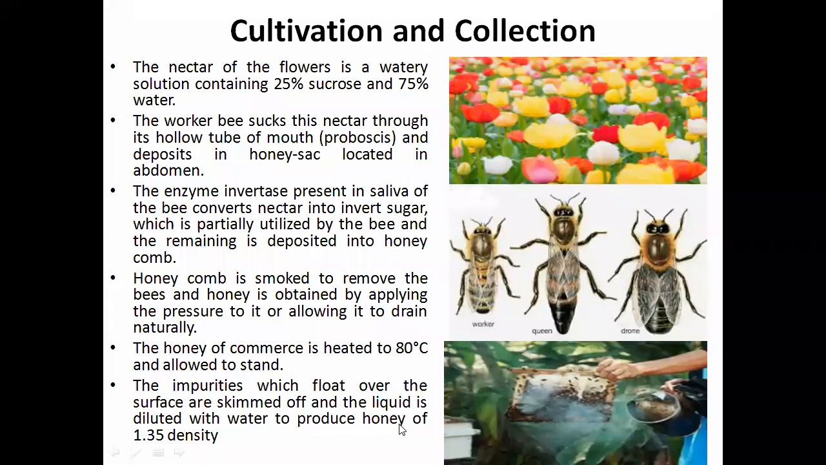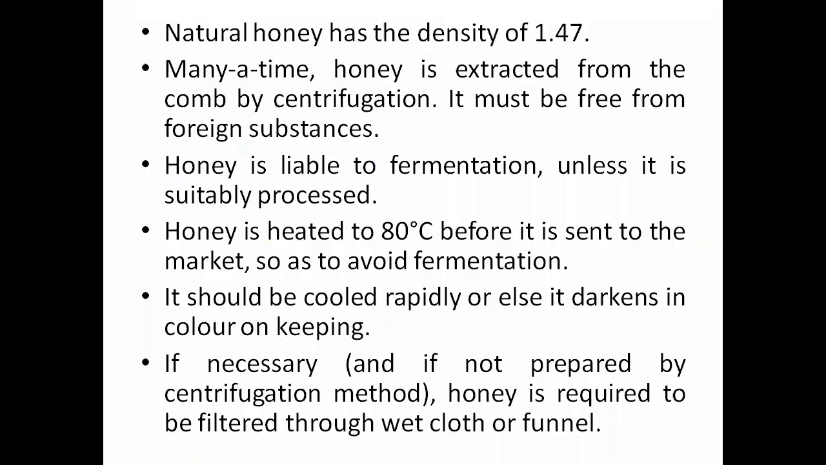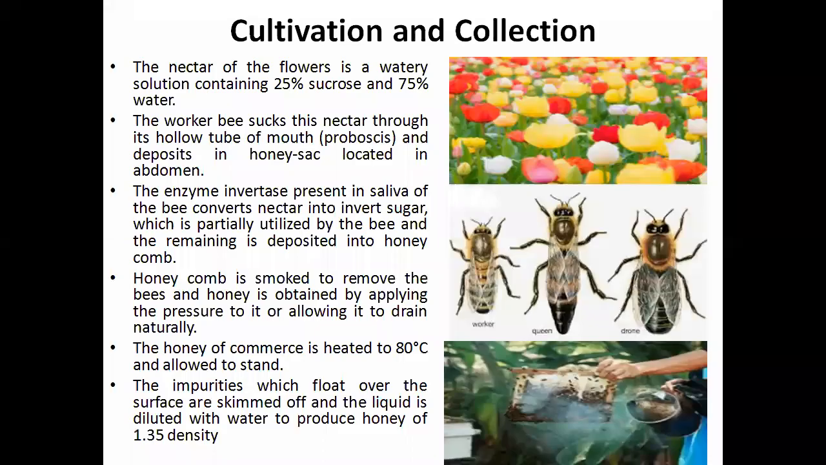diluted with water to produce honey of 1.35 density. The density of natural and pure honey should be 1.35, right? So once you boil it, all the impurities will come out onto the surface, and you can skim them off or remove them. Coming to the natural density of honey, it is actually 1.47, but we have to make it 1.35, right?